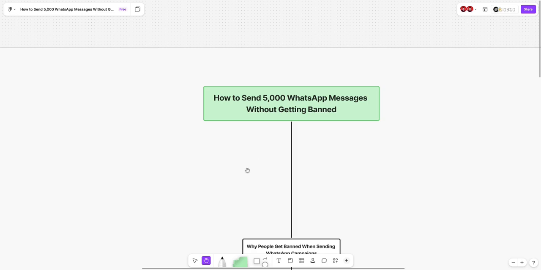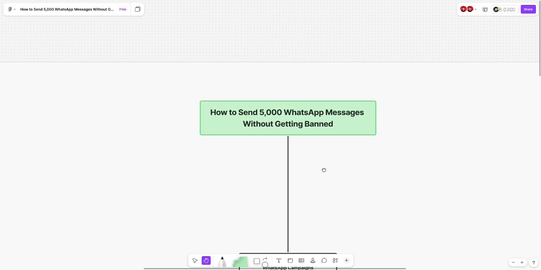Today, we are going to talk about how to send 5,000 WhatsApp messages without getting banned. And we already know that people who want to send WhatsApp campaigns, the problem they face most of the time is that their WhatsApp number gets banned or suspended. And today, we are going to see why this happens as well as how we can solve it.